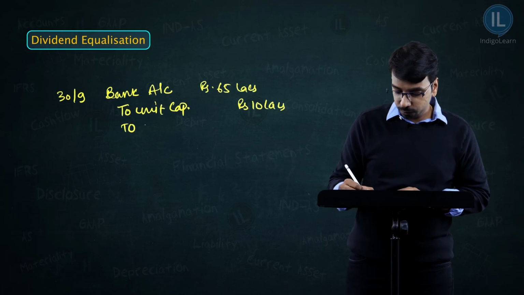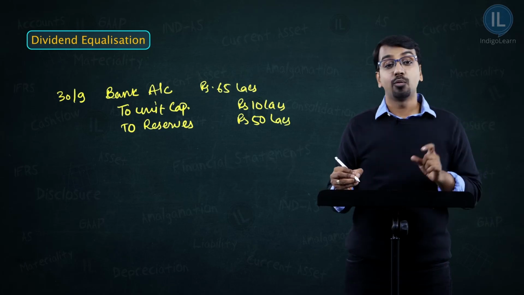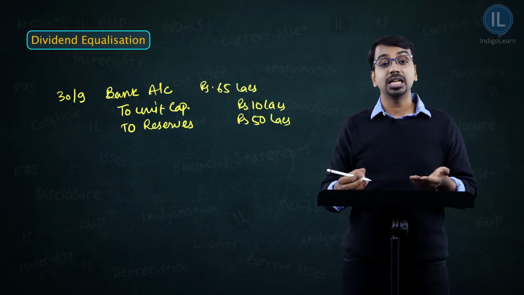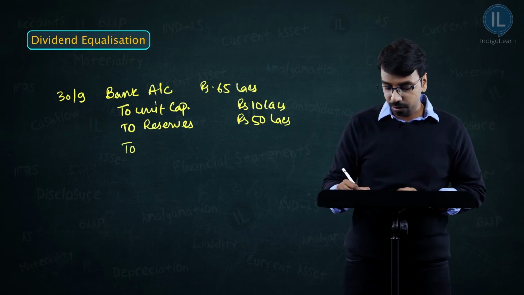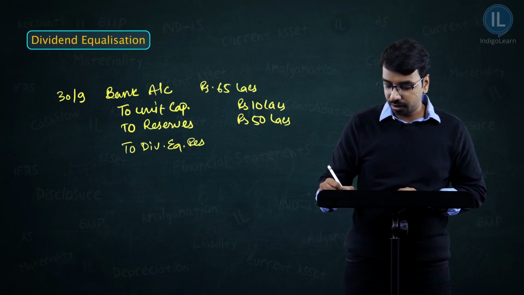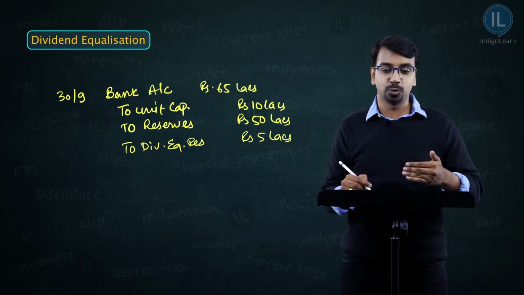So to reserves, rupees 50 lakhs. And what is the 5 lakh amount? That 5 lakhs we are collecting to equalize the dividend. So we'll park it in an account called Dividend Equalization Reserve Account, rupees 5 lakhs. So this is the first entry you pass when you actually issue the units.